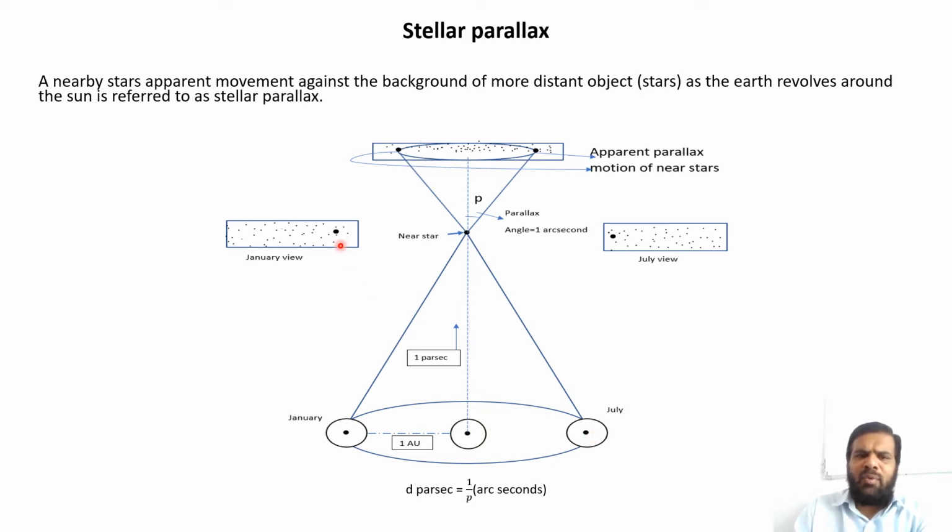The near star will appear here in January, and the near star appears here in the month of July. But the distant stars appear as this: the star appears here in the month of July, and this star appears in the month of January.